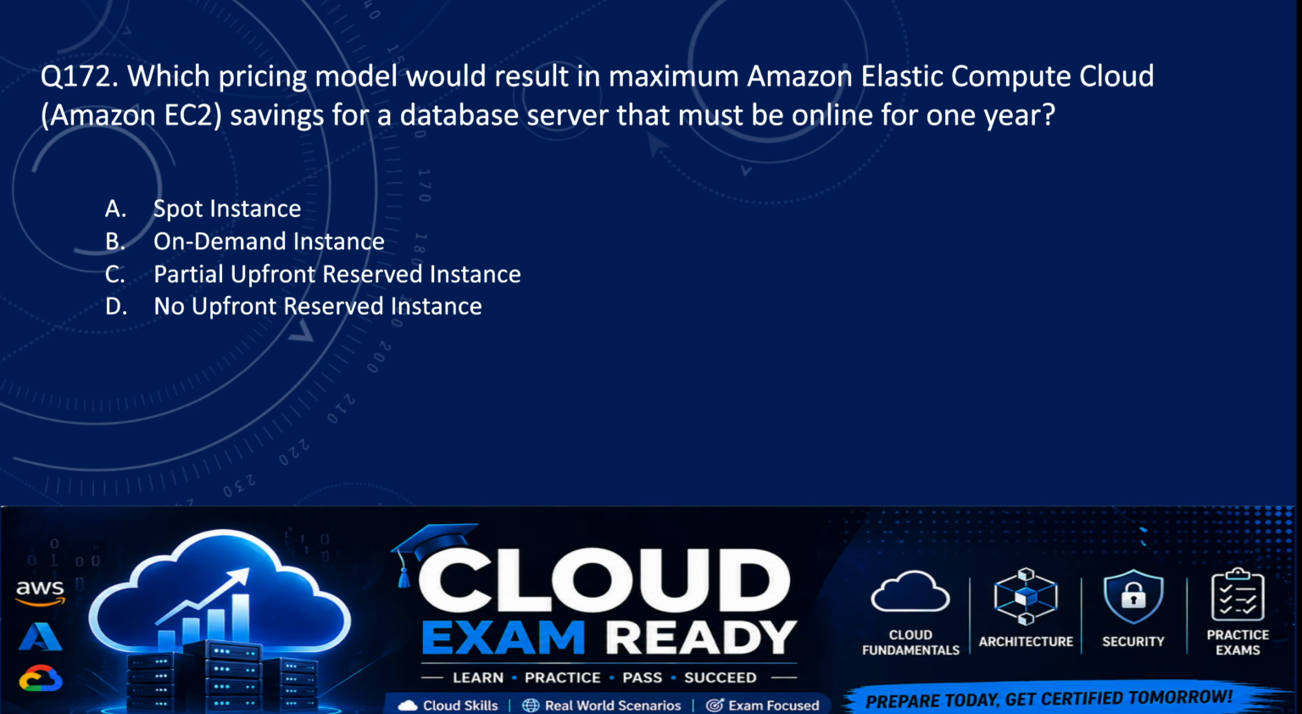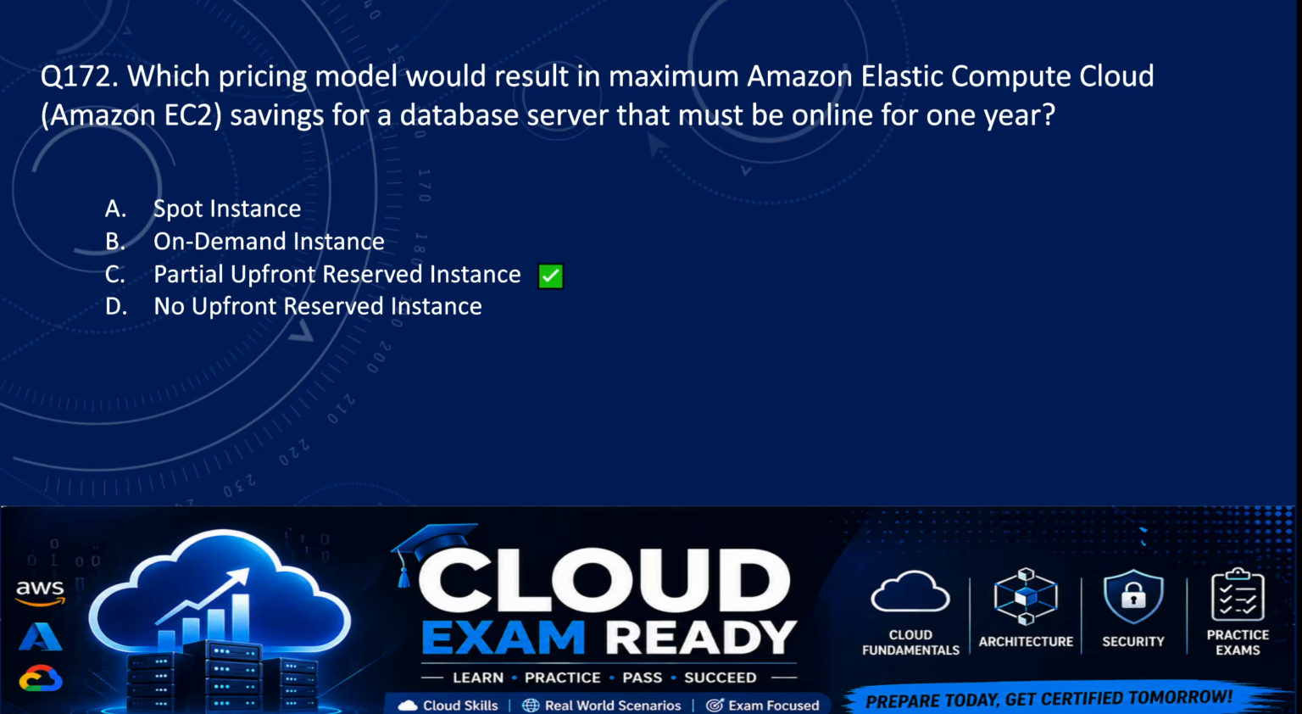Next, question number 172. Which pricing model would result in maximum Amazon Elastic Compute Cloud, which is Amazon EC2, savings for a database server that must be online for 1 year? So we have options. Option A, spot instance. Option B, on-demand instance. Option C, partial upfront reserved instance. And option D is no upfront reserved instance. So the correct answer here is option C, which is partial upfront reserved instance.